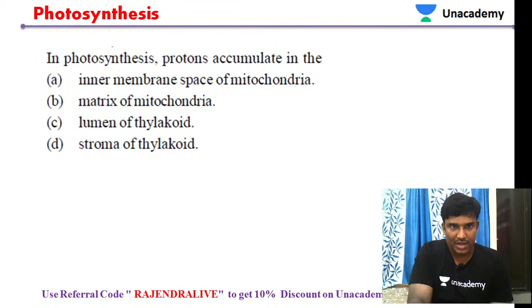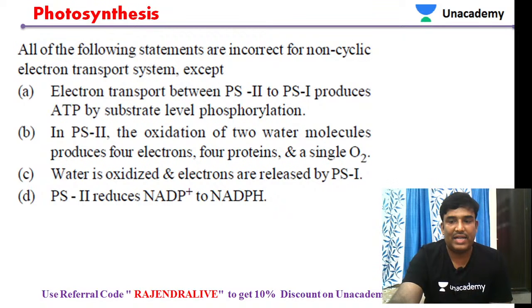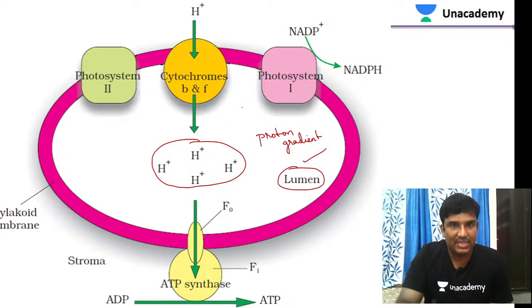Next, in photosynthesis, protons accumulate in the... So where do these protons get accumulated in the process of photosynthesis? That was the question. If you see where these protons are accumulated, we have just seen this diagram. See where these protons are present. The H plus ions, these all are protons. So protons are accumulated in the lumen.